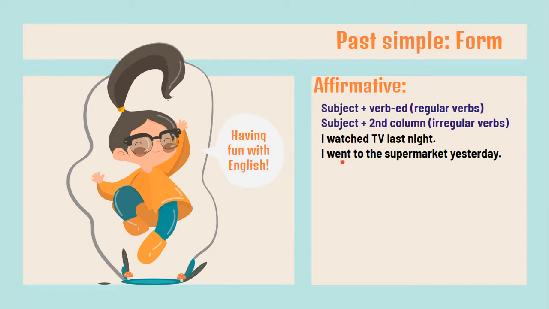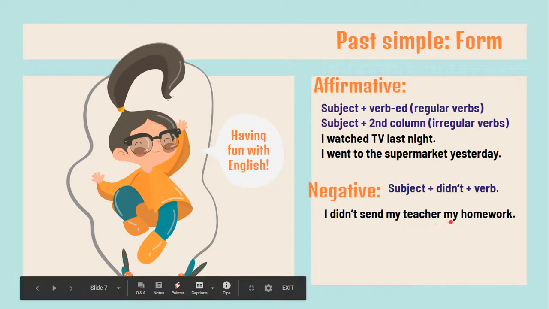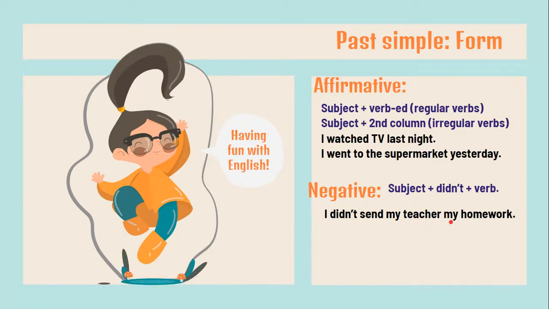Went is the past form of which verb? That's right, go. And in the negative, we start with the subject like always, then didn't, and then the verb in infinitive. Okay? Acá no le vamos a poner ed al verbo en el negativo, porque tenemos el didn't. For example, I didn't send my teacher my homework, which is true for many of you. Many of you did not send me your homework last week.